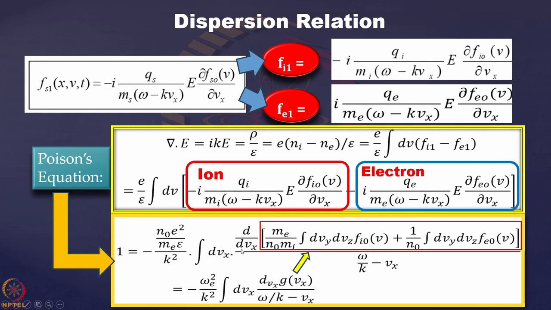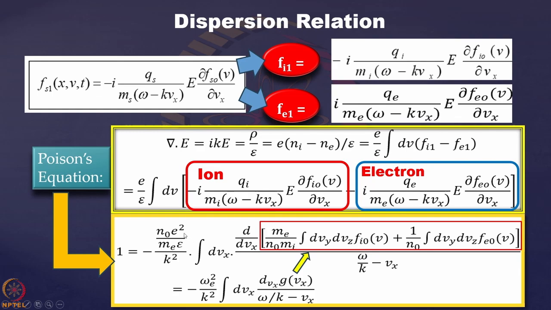And N0 we have already explained, we multiplied here and divided here, so that goes out, and this Me we have put over here because this Me is here, and then this term is now free from Me. But because we have taken Me common, in the first term it was not there, so Me goes up and Mi is at the bottom, so Me by Mi comes over here.